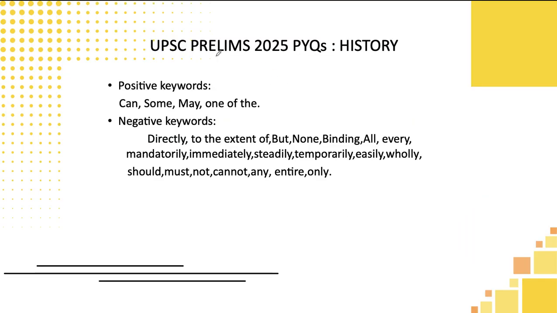First, before that, let's discuss some of the keywords, students, which you need to remember. Positive keywords, some of them are can, some, may, one of the. Negative keywords: directly, to the extent of, but, none, binding, all, every, mandatorily, immediately, steadily, temporarily, easily, wholly, should, must, not, cannot, any, entire, only.